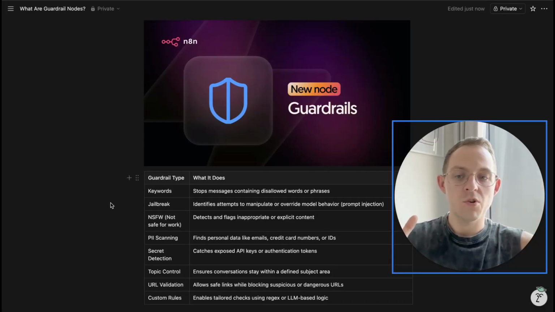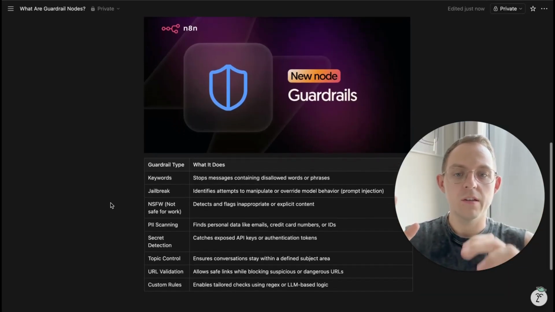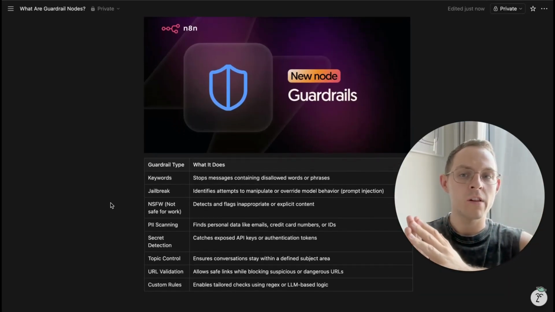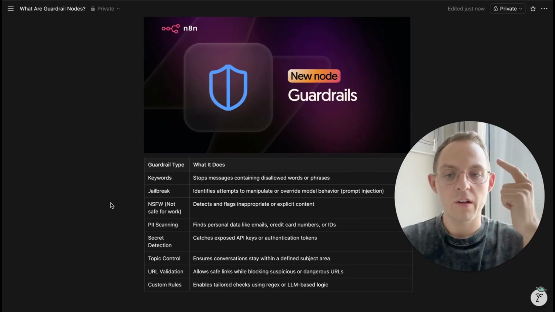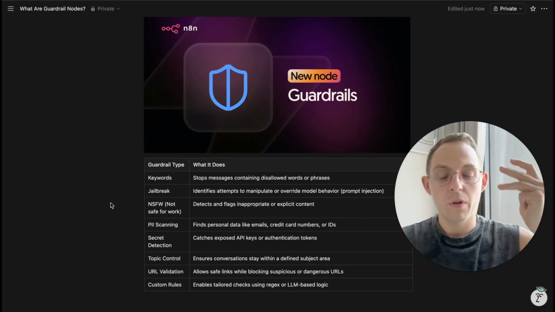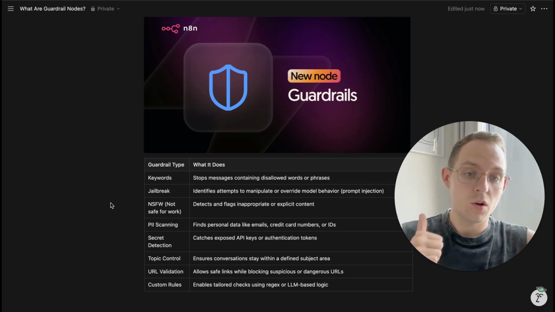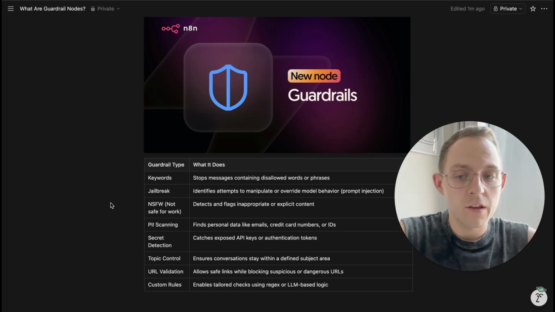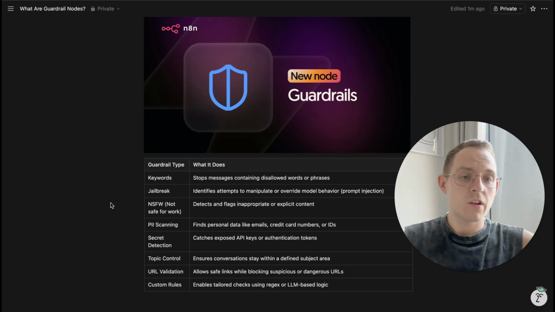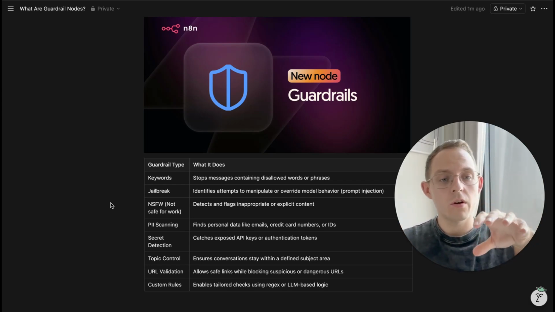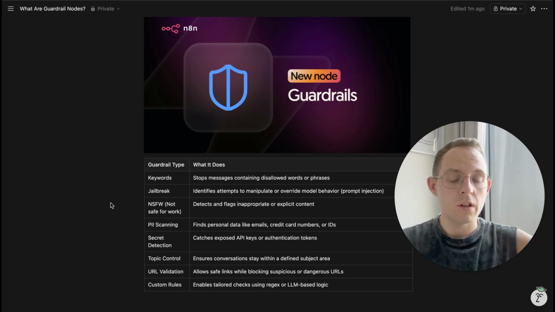So just to summarize the information about the guardrail, here are the types: keywords, jailbreak, not safe for work, PII, secret, topic control, URL validation, and custom rules. So if security is really important in your automation, you should definitely check it.